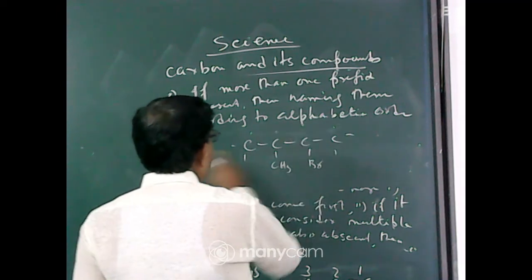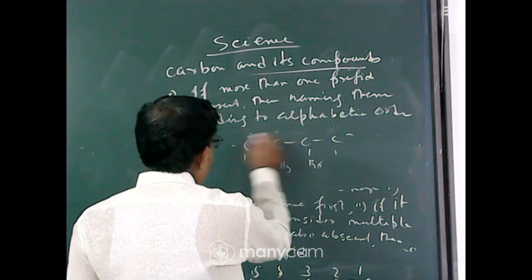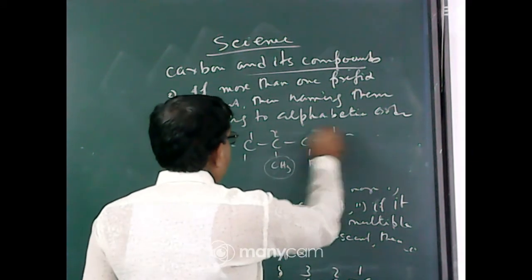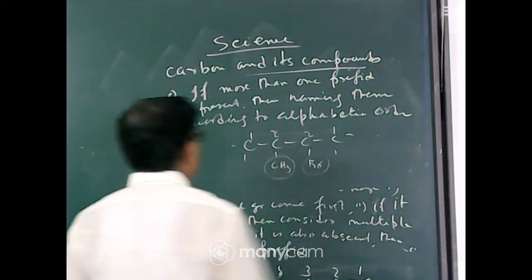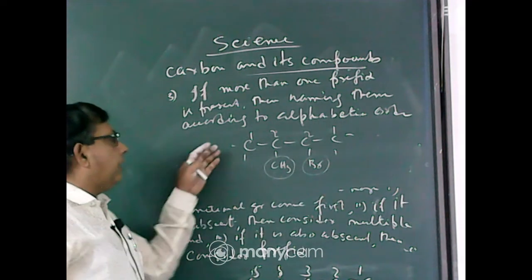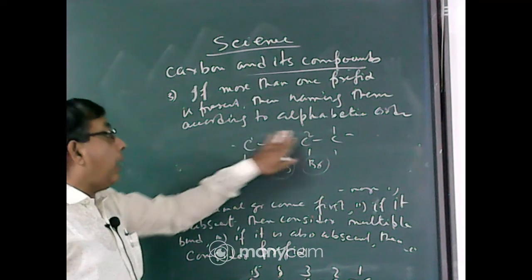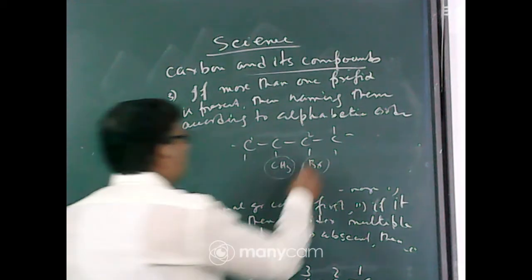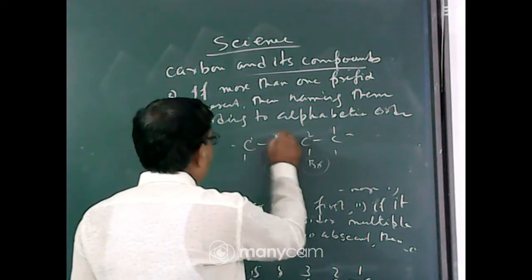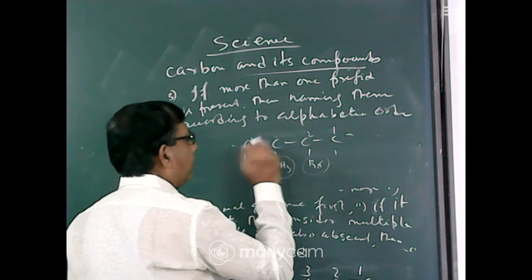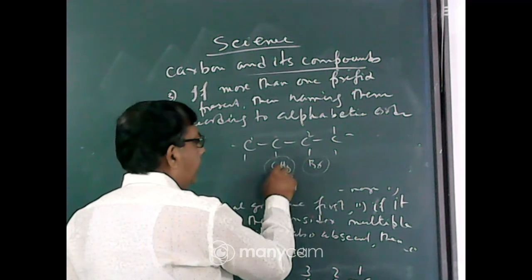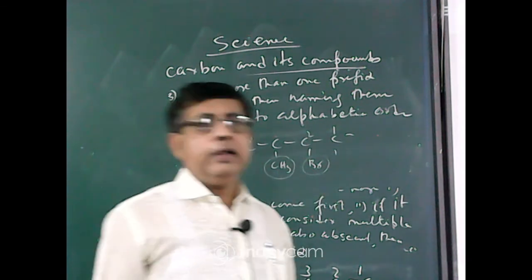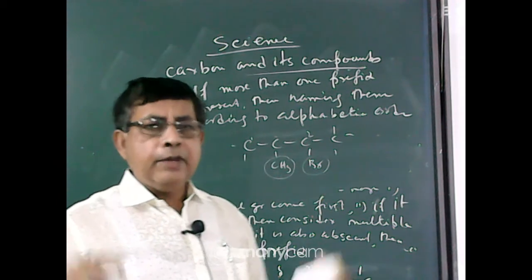Here also, if you number the carbon atoms from the left-hand side, the side chain comes at carbon number 2. On the right-hand side, the side chain also comes at carbon number 2. So you can number either from the left or the right, but you prefer to number from the right-hand side. Why? Because at 2 bromine comes, and here at 2 methyl comes. Now consider the alphabetical order. Br comes first, then M. So you number the carbon atoms by alphabetical order if the same number of carbon prefixes is present on both sides.